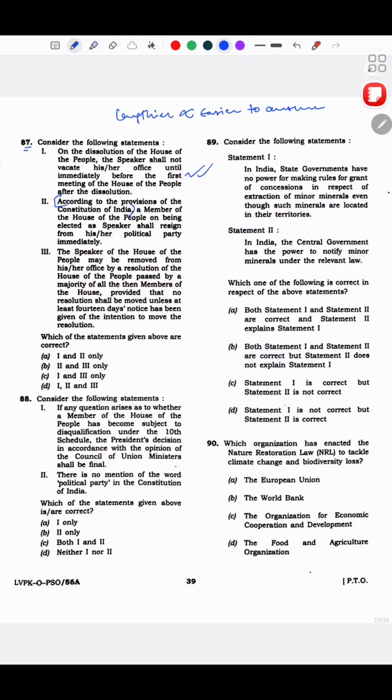According to provisions of the Constitution of India, a member of the House on being elected shall resign. No. This is a criticism that we have. It happens in the UK, not in India. I read this. I did not even read the third one. I just directly cut all of this and I marked this.